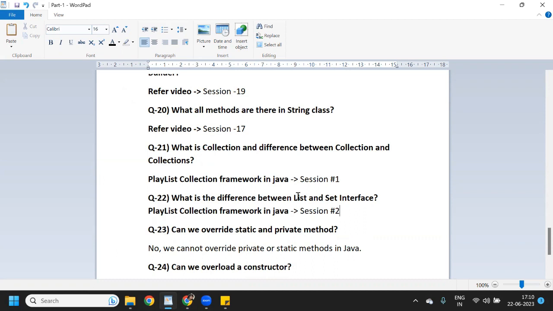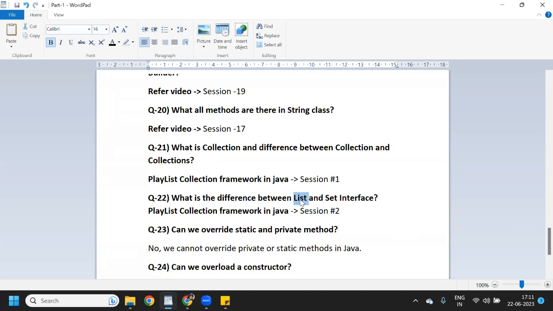And if you don't know, then I can explain this list and set. So as you know, list maintains insertion order, but set doesn't maintain any order. And list basically can store duplicate values, but set contains only unique elements. If you are storing any duplicate element, then it will automatically be removed. It will print only unique values, right?